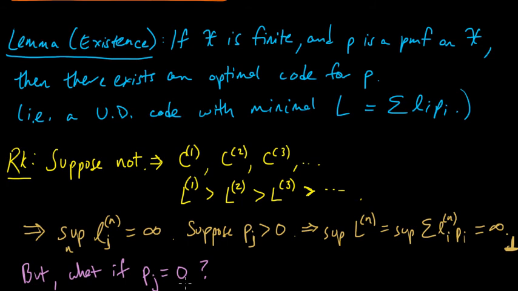But you can't really just ignore them, because you still need to have a uniquely decodable code. You might say, okay, we'll just focus on the p's that are positive and define a uniquely decodable code over those, and then pick any old code words for the others. But you're not guaranteed that you can always pick any old code words for the others and still have a uniquely decodable code. So that's the subtlety.